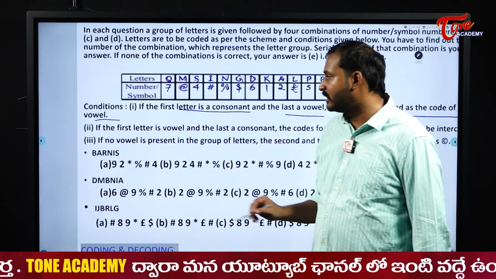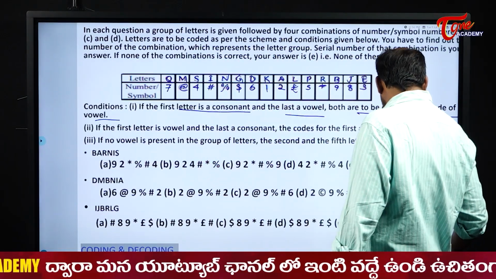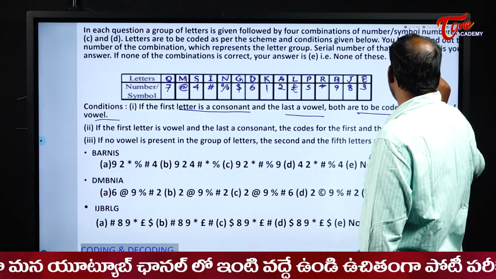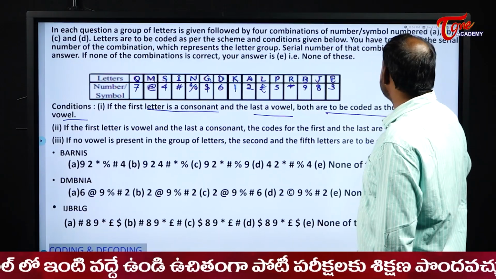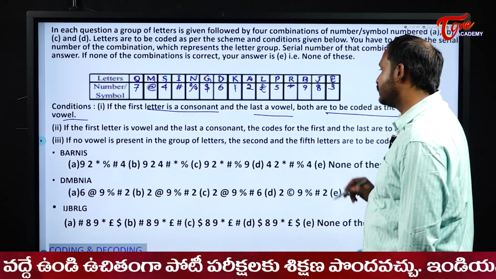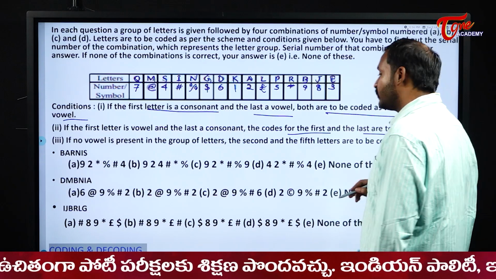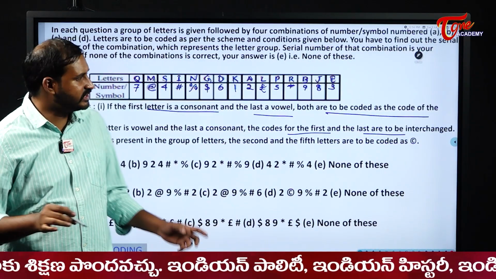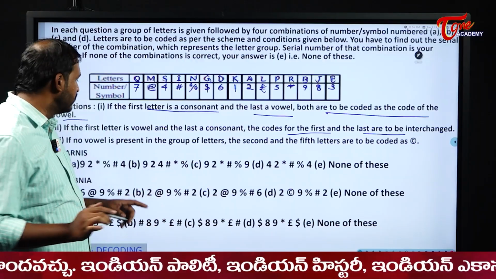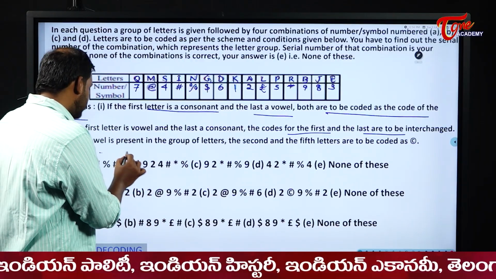If the first letter is vowel and the last letter a consonant, then the codes for the first and last are to be interchanged. According to the conditions, we need to solve here, students. Nothing more than that. See the first one, what is it? Barnis.